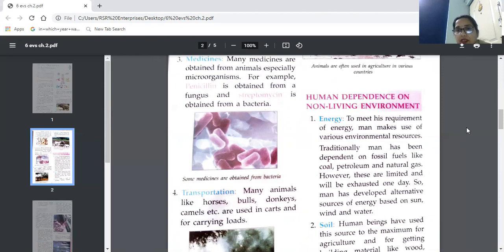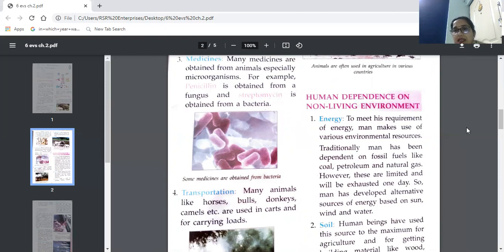Energy. To meet his requirement of energy, man makes use of various environmental resources. Traditionally, man has been dependent on fossil fuels like coal, petroleum, and natural gas. That is the traditional method.